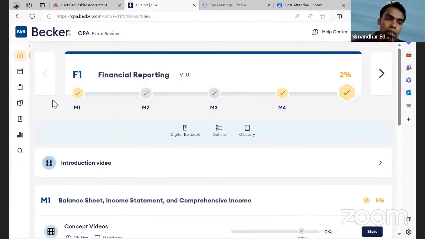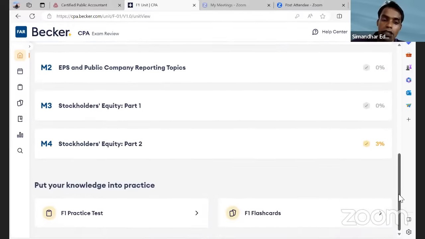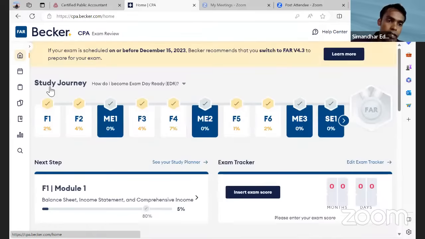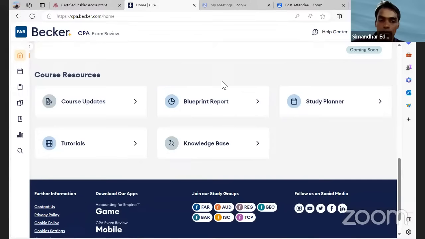Don't waste your time and don't waste your money, because you already have a digital textbook in the Becker software itself, and you have all the access you need. So there is nothing to crib about. Same things, all the same features. You have a study plan, a practice test, flashcards. Final review is not there, unfortunately, but all the other things remain the same.